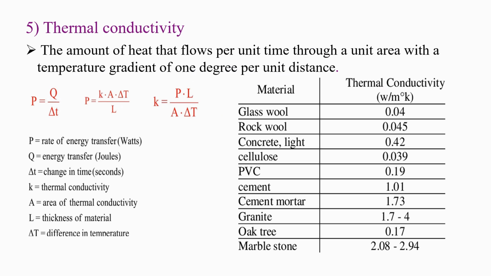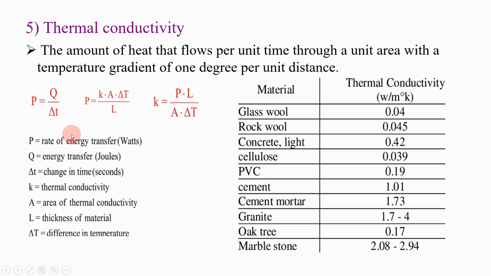Then next is thermal conductivity. This thermal conductivity is also a physical property of a material, which tells us the amount of heat that flows per unit time through a unit area with a temperature gradient of 1 degree per unit distance. This is the formula for that: P equals Q by delta T, P equals k A delta T by L, or k equals P L upon A into delta T.